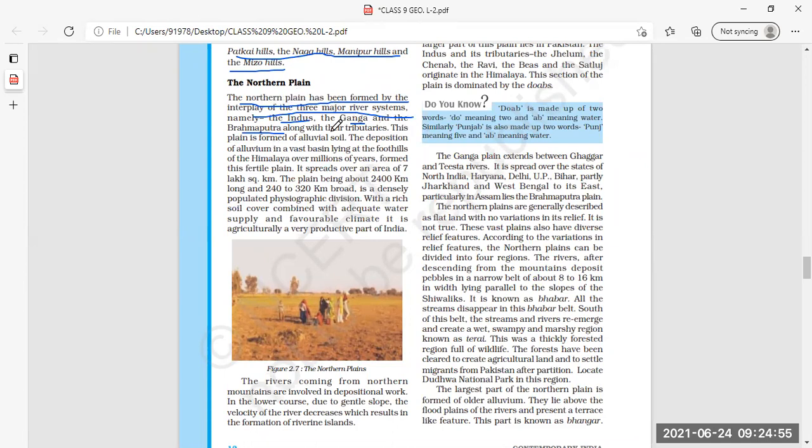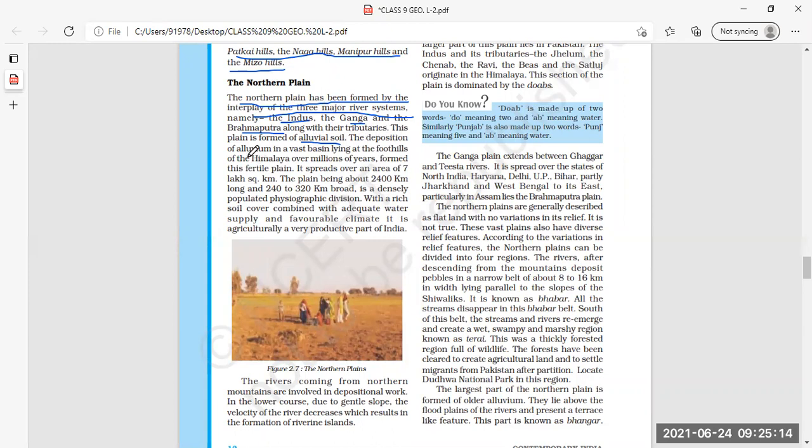This plain is formed by alluvial soil. Now this plain is also formed by alluvial soil. Alluvial soil, you all know that it is very fertile soil. Yes or no? It is very fertile soil, alluvial soil. So this plain is made up of very fertile soil, that is called as alluvial soil.